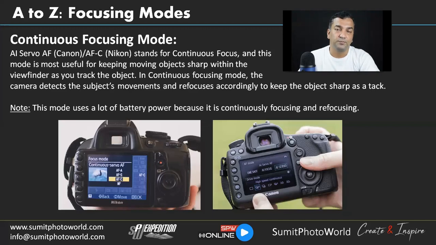With tracking mode, you can let your camera track the subject. When you focus on your subject and press the shutter release button, it will lock the subject in the tracking system and track where the subject moves. The focal point also tracks the subject. That's a better way, and I use that technique mostly in bird photography.